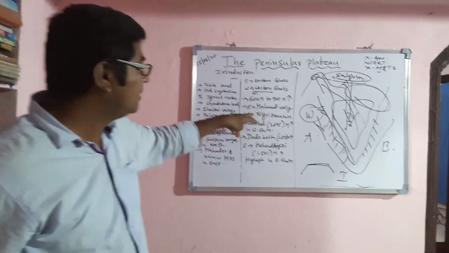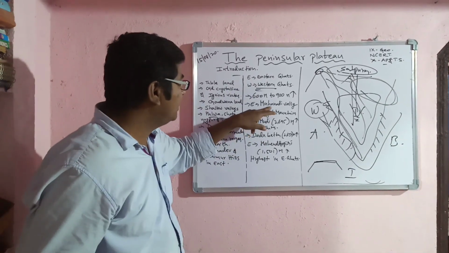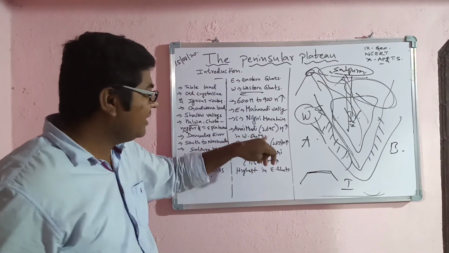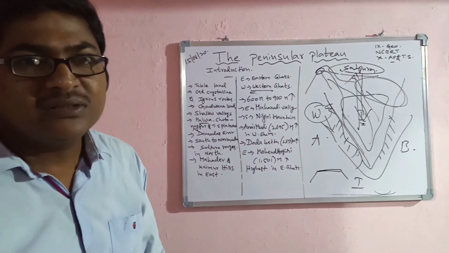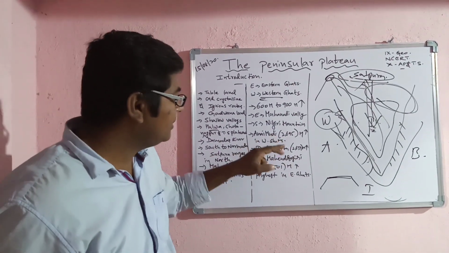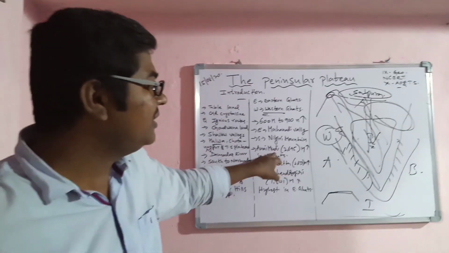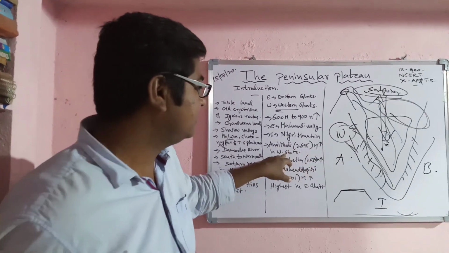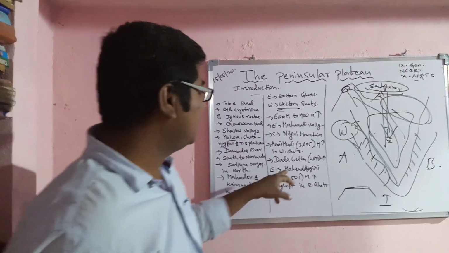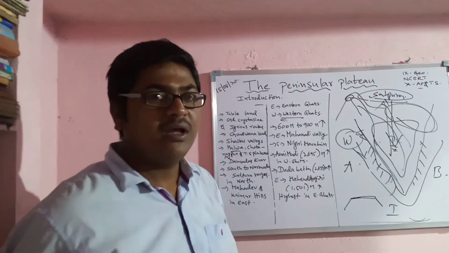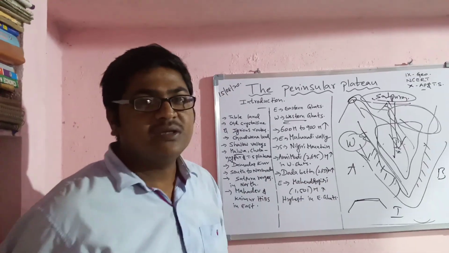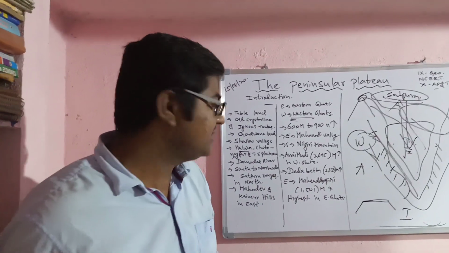Anaimudi and Dodabetta are the two important mountain peaks. Anaimudi is nearly 2,695 meters in height, located in the Western Ghats, and Dodabetta is 2,637 meters in height. Clear, children?